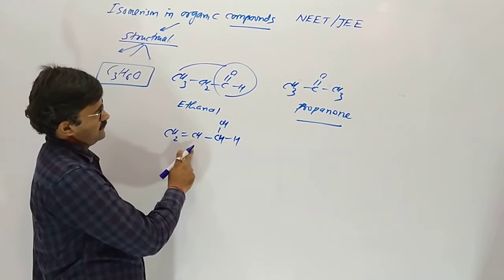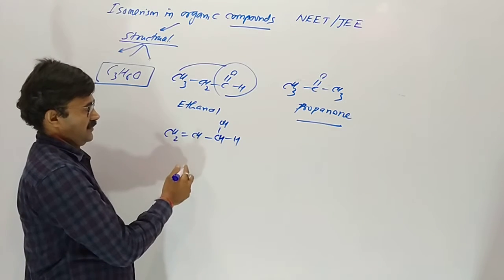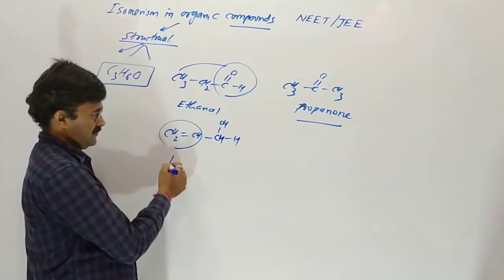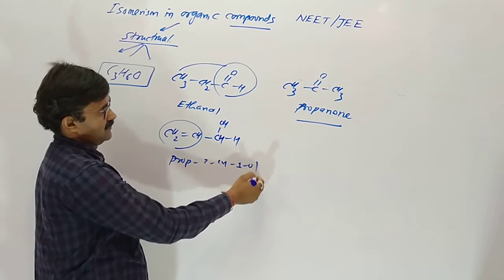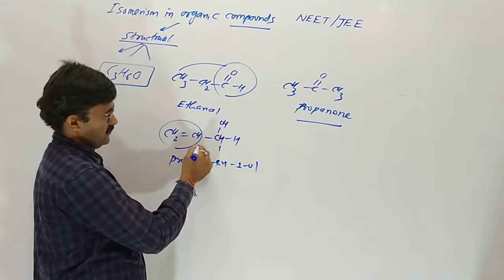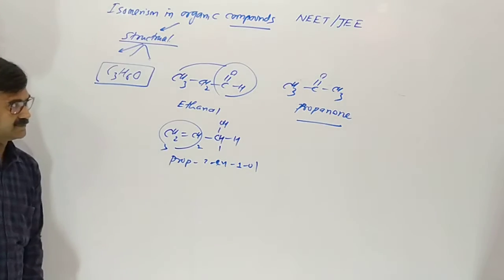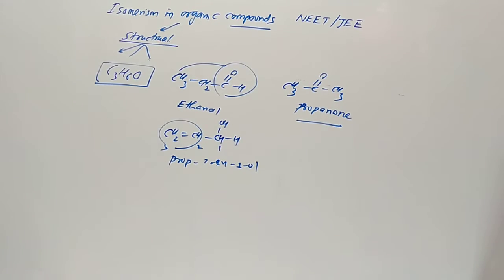So here is the enol, proper name prop-1-en-1-ol. That is the third one. Now the fourth one also it gives; think about it, which one? Yes, ether.